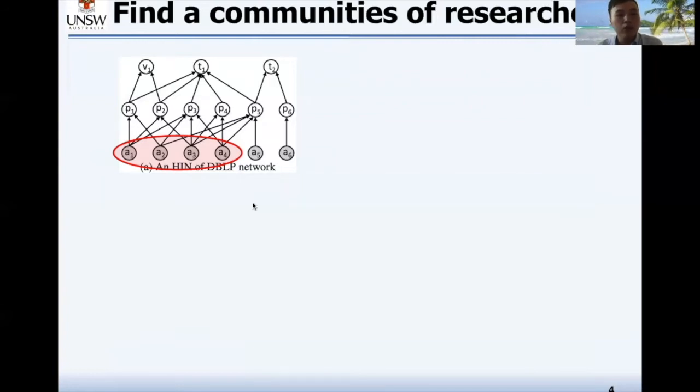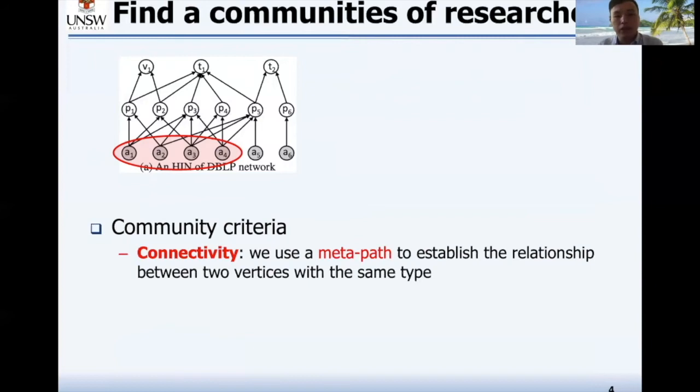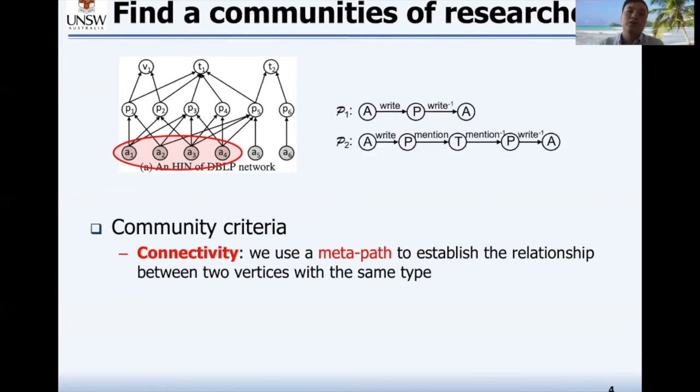Usually, a community needs to satisfy 2 criteria. The first one is the connectivity. That means each vertex is connected to the others in the community. To do this, we use a metapath to establish the relationship between two vertices of the same type. Here are 2 metapaths. The first one describes 2 authors with co-authorship. The second one describes 2 authors who work on the same research topic.